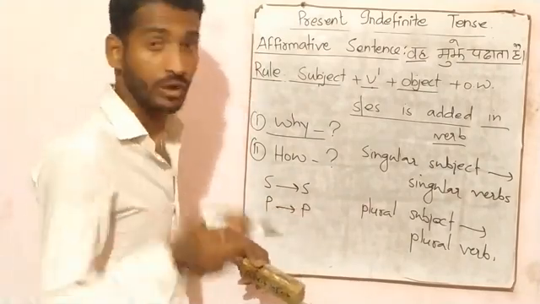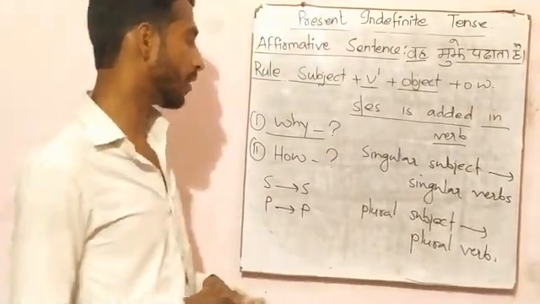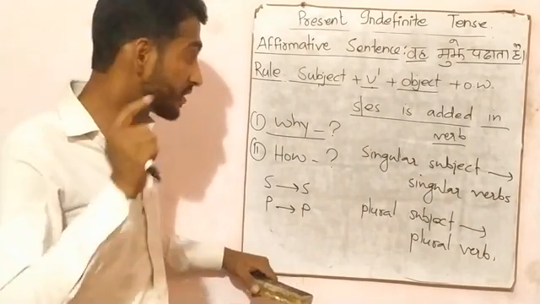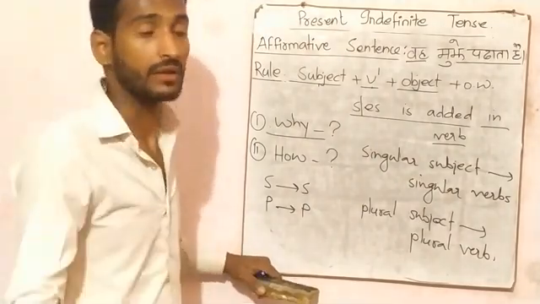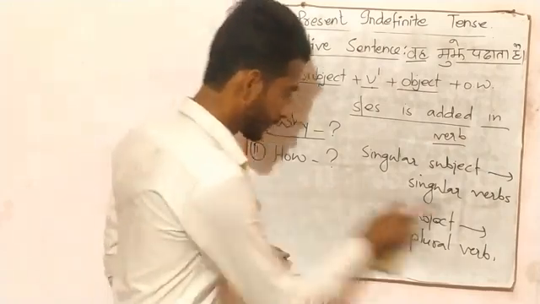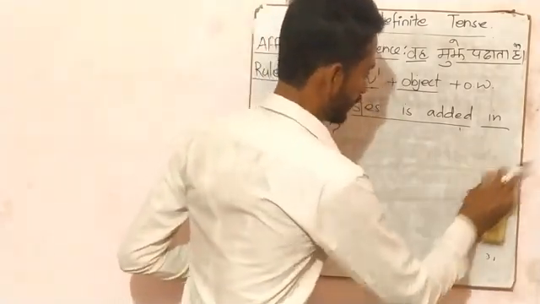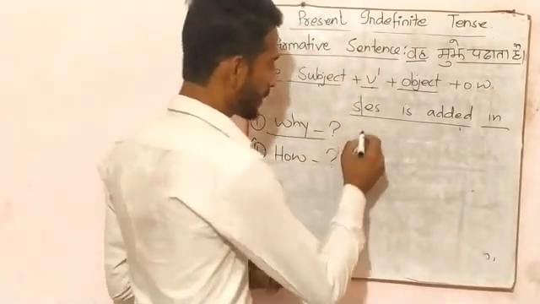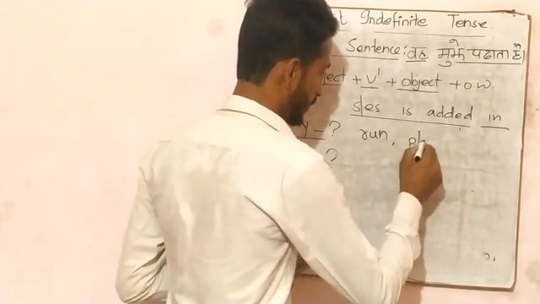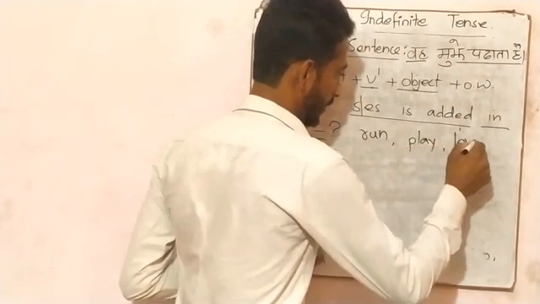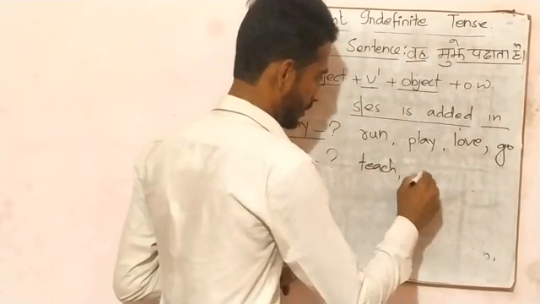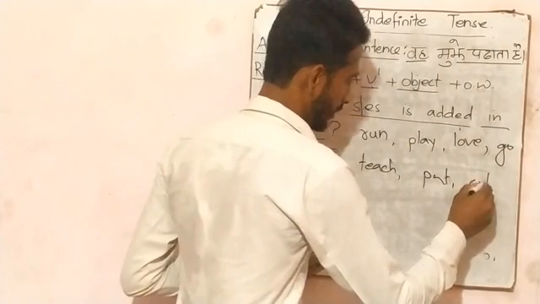Now we all know that all the physical action verbs or mental action verbs are in plural form. For example, run, play, love, go, teach, put, cut.